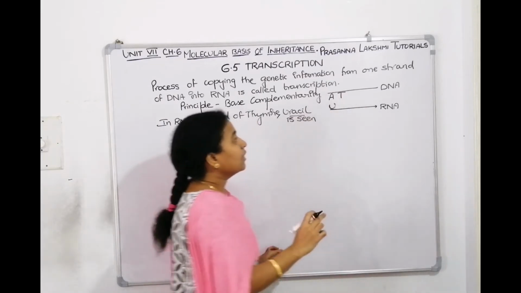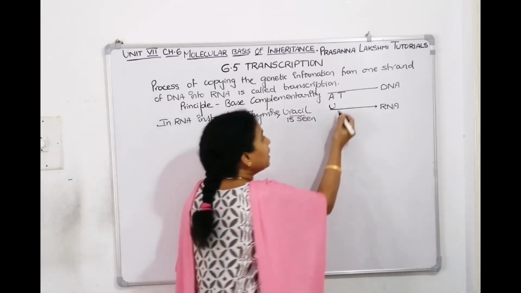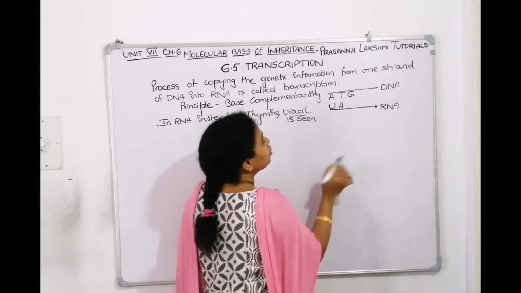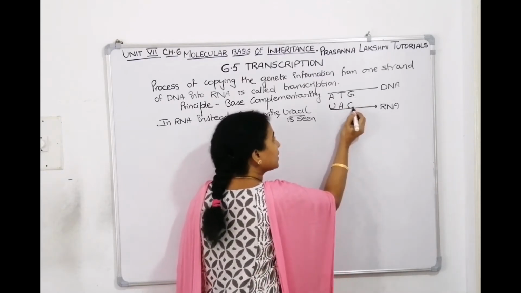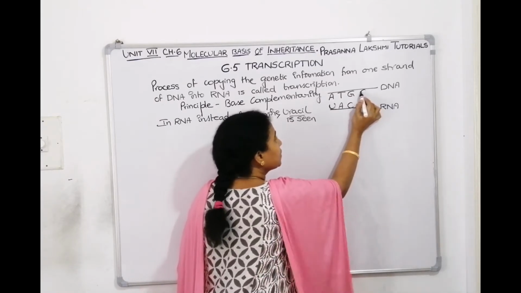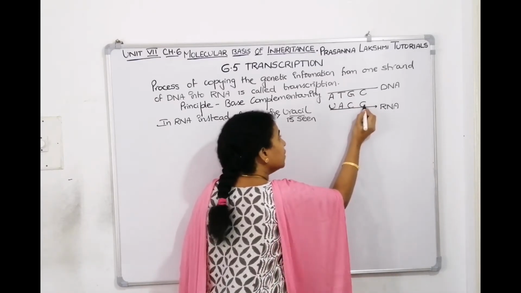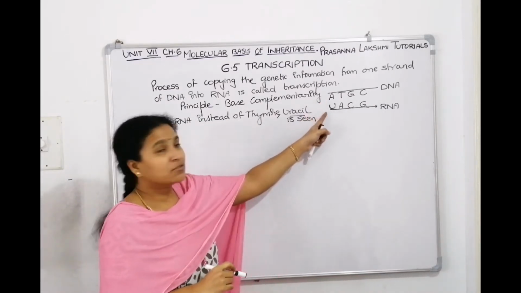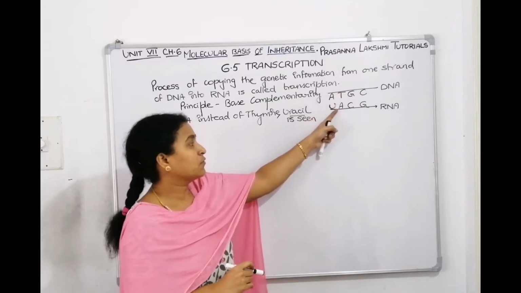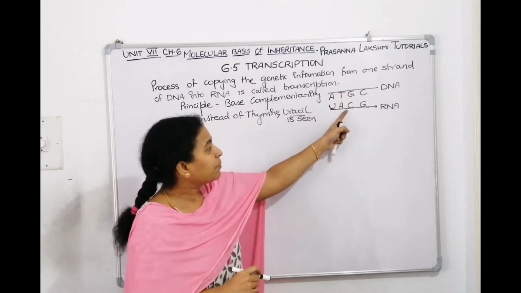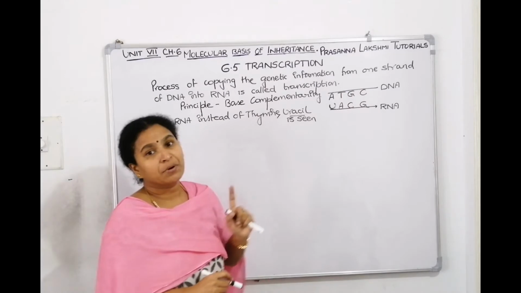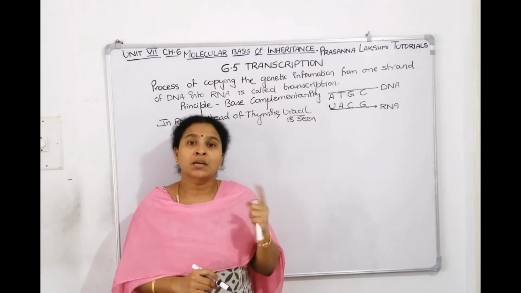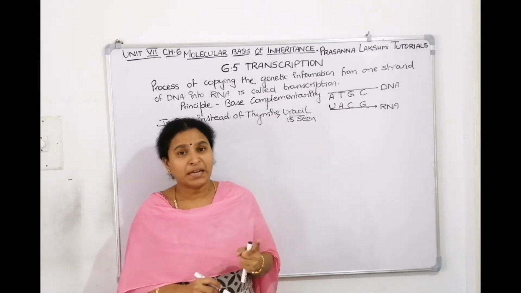Now, if DNA has thymine, T pairs with A, so in RNA we have A. Here guanine is there; G pairs with C, so in RNA cytosine will come. In DNA, if C is there, on RNA, G will come. This is what is called base complementarity. A purine always pairs with a pyrimidine, and a pyrimidine always pairs with a purine. In replication also, the principle is base complementarity only. In transcription also, the principle is base complementarity only.